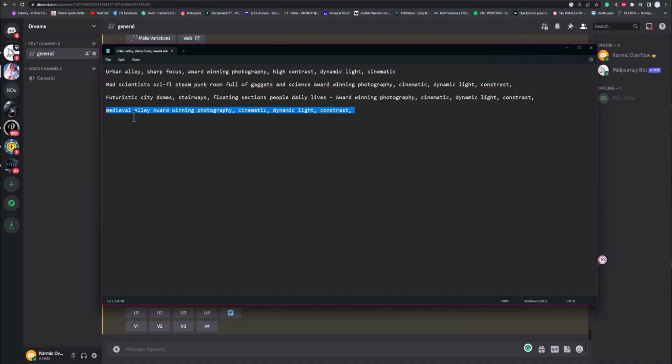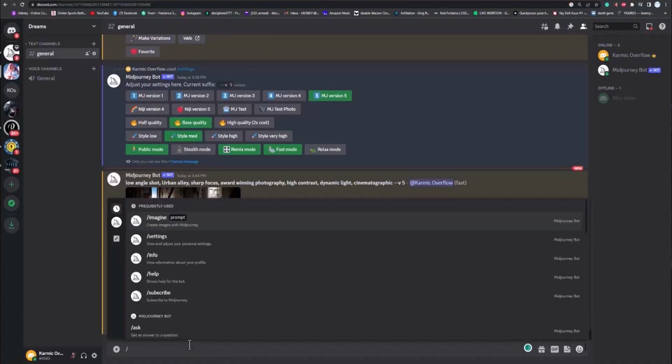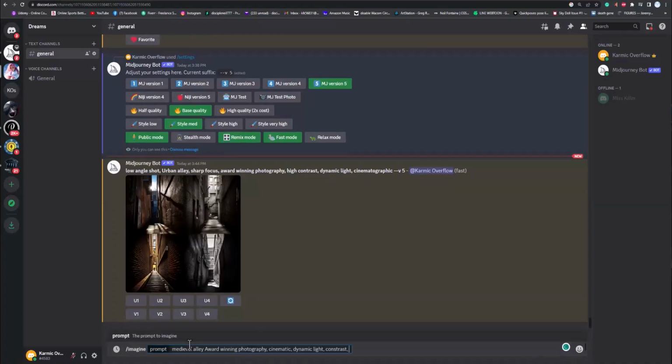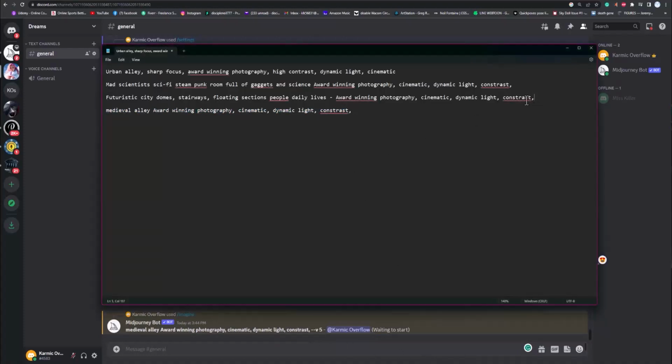So I'm going to make it a lot shorter. I'm just going to use my typical one that I use, the one I just told you. We'll copy and paste that. So this is a medieval alley, award-winning photography, cinematic, dynamic light contrast. So that's this thing right here I told you. We're going to use this at the end of all of our prompts, and you just describe what you want after that.